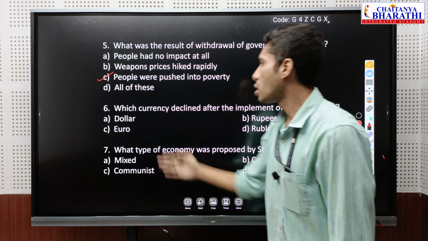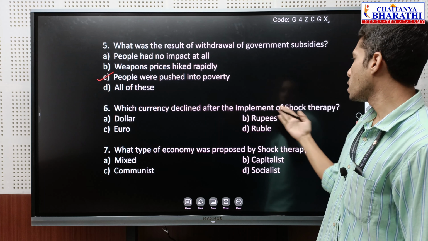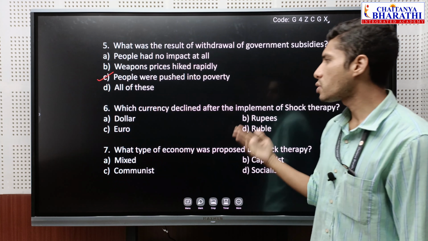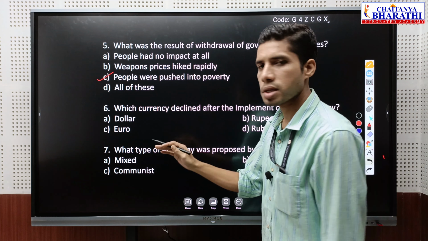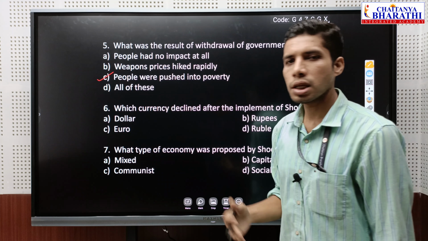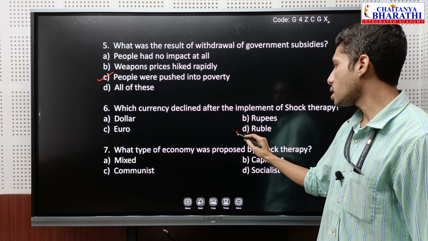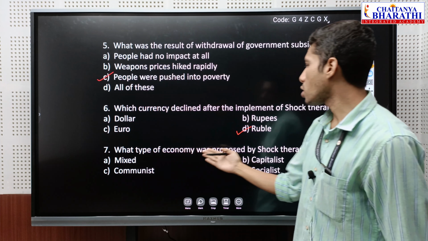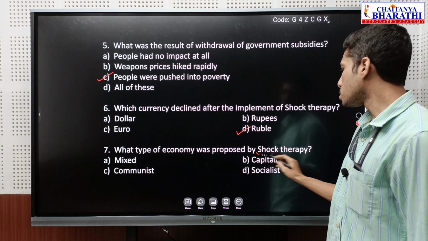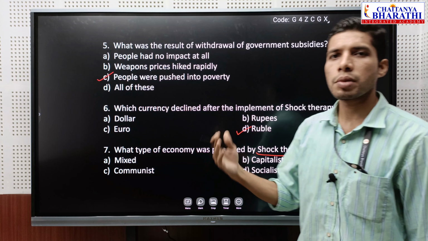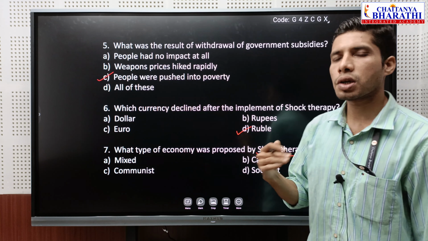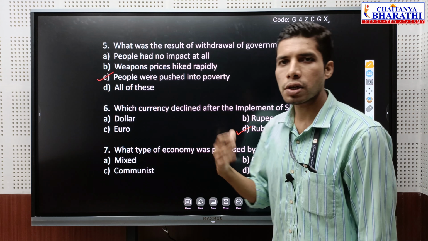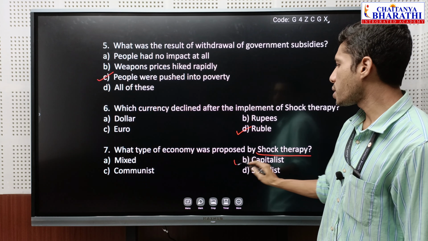So next question. Which currency declined after the implementation of shock therapy? So during the implementation of shock therapy, which currency declined? Obviously in the USSR, the currency was the ruble. So this currency declined. This should be the correct answer. Next question. What type of economy was proposed by shock therapy? Shock therapy was a transformation from the socialist model of economy to the capitalist model of economy. So the economy proposed was the capitalist economy.